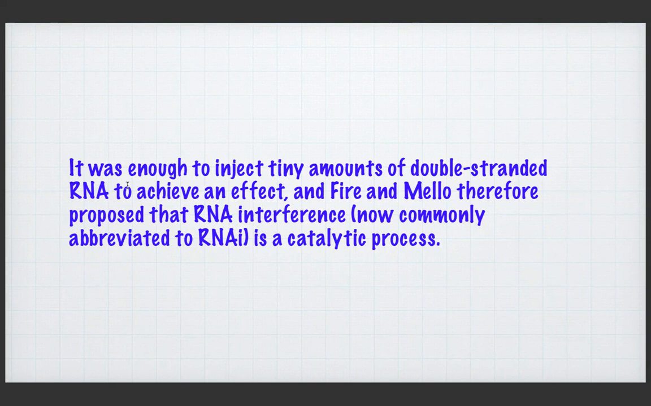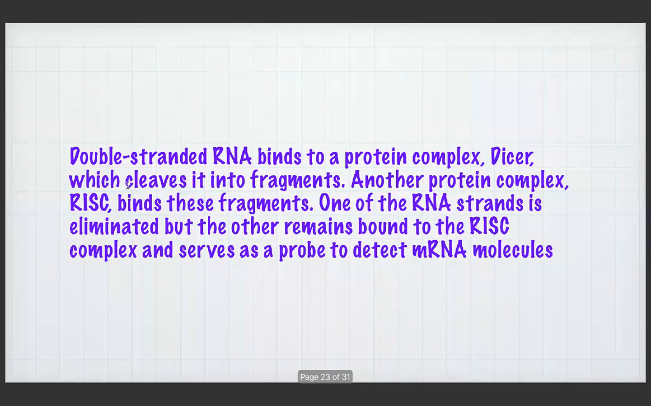Fire and Mello therefore proposed that RNA interference is a catalytic process. What is the meaning of catalytic process? If one small amount of double-stranded RNA has been inserted, that small volume of dsRNA will go and control other cells, and these cells will go and influence other cells. Likewise, catalytic, like a chain reaction. So RNA interference can influence the neighboring cells, RNA interference can be inherited, and RNA interference can also be considered a catalytic process.